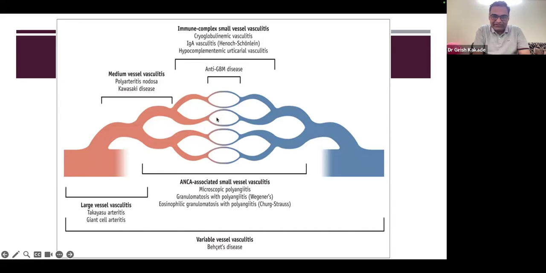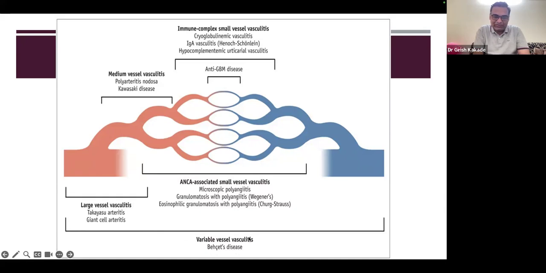Small vessel vasculitis is a big group. It contains ANCA-associated small vessel vasculitis, which has three main types: granulomatosis with polyangiitis, eosinophilic granulomatosis with polyangiitis, and microscopic polyangiitis. And there are other non-ANCA-associated small vessel vasculitis, like cryoglobulinemic vasculitis, IgA vasculitis, hypocomplementemic urticarial vasculitis, or anti-GBM disease. So depending on the size of the vessel, vasculitis is classified because the clinical presentation is different in each group.